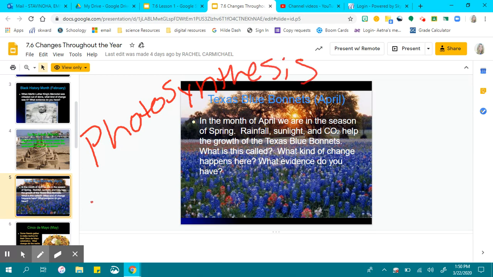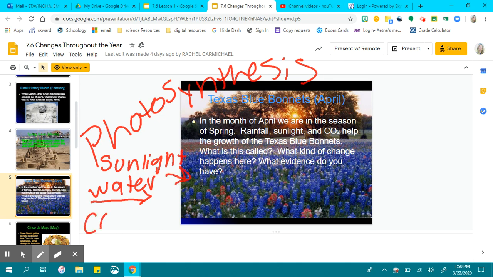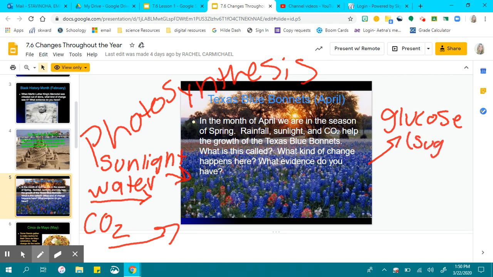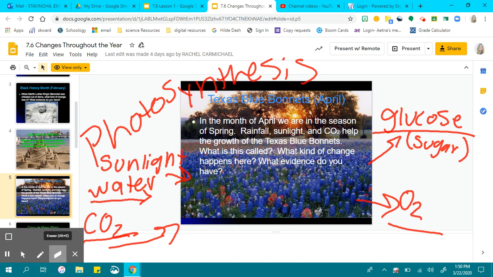And we said water, sunlight, and carbon dioxide went into the plant, and out of the plant came glucose, which is sugar, and oxygen. What is happening here? Was anything new created? Is this a physical or chemical change?